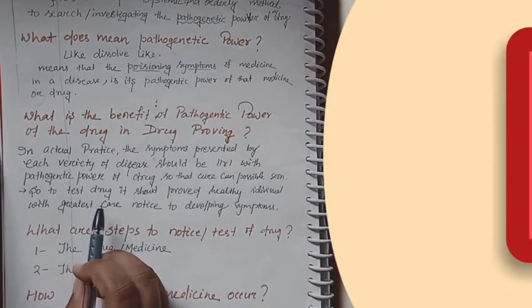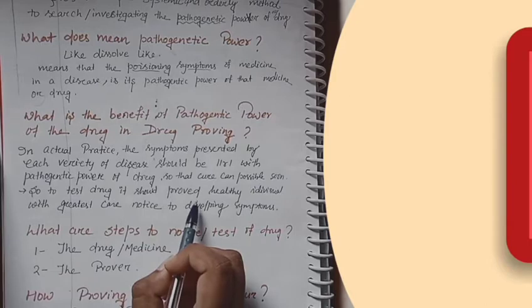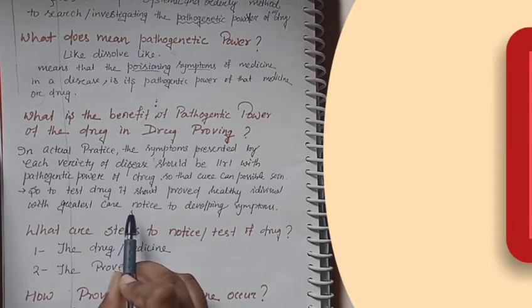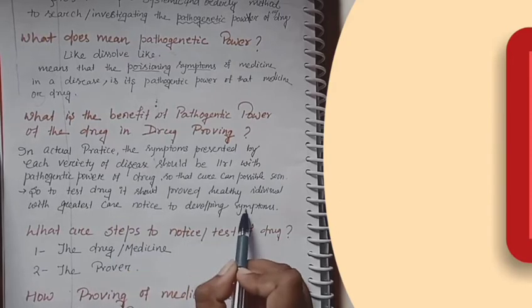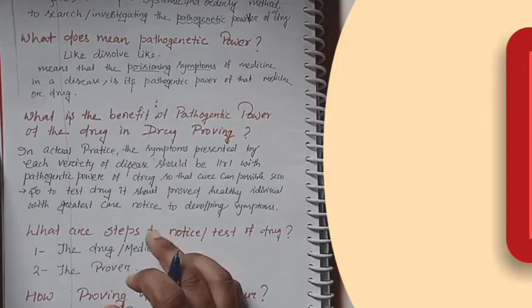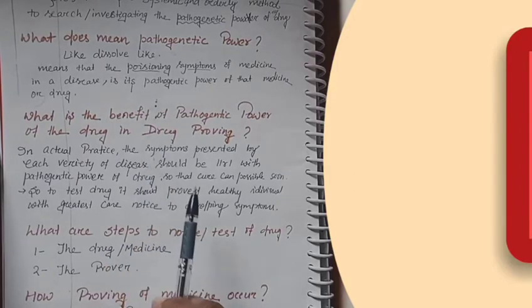So to test a drug, it should be proved on a healthy individual with the greatest care, so that we can notice the developing symptoms. Now this is all about the introduction part of drug proving.